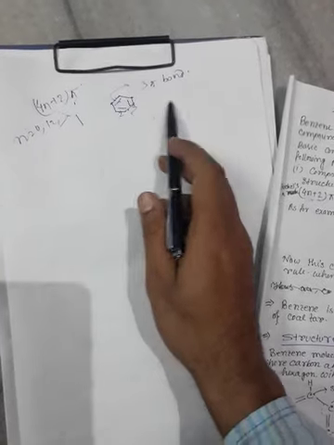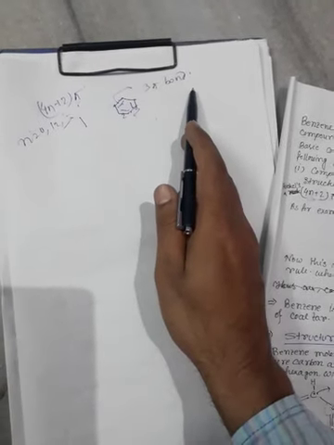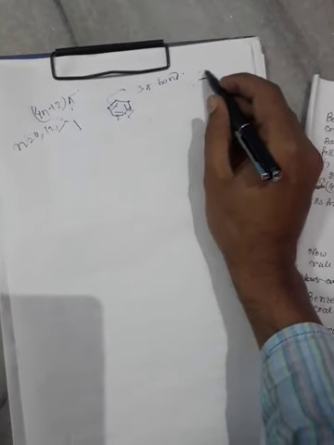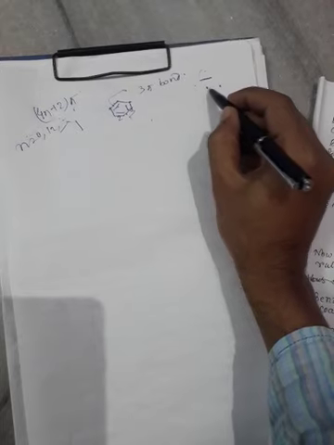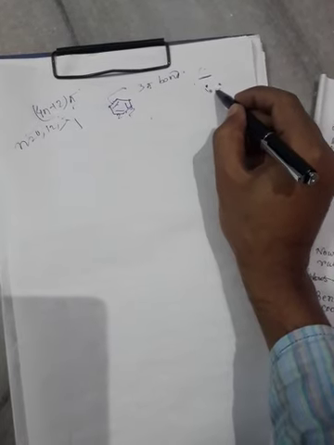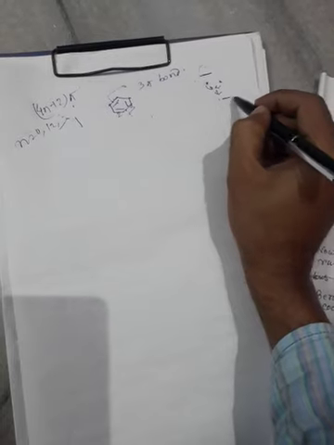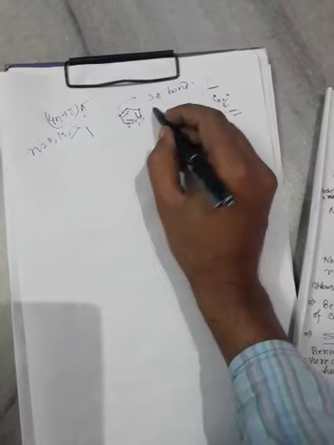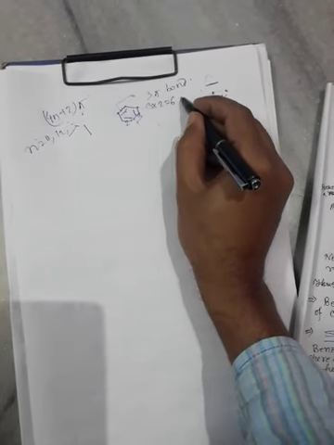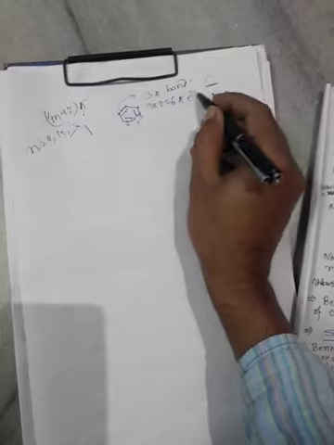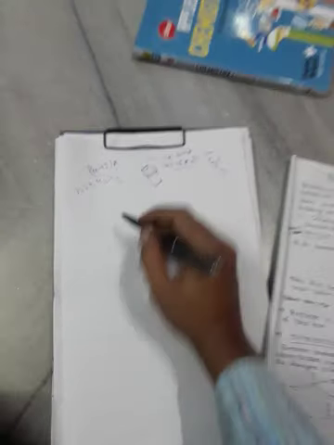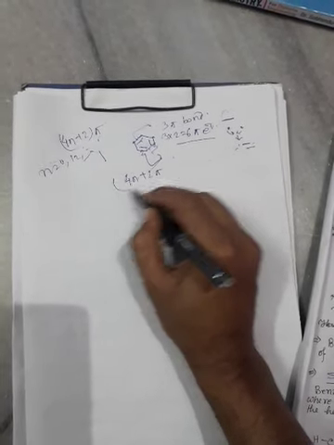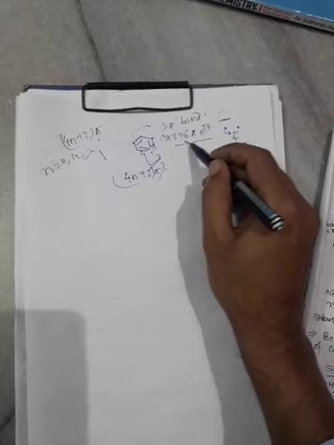Now how many pi bonds are present in this compound? Three pi bonds. One bond is produced by 2 electrons. Two electrons combine together and form one bond. Here 3 pi bonds are present, therefore 3 into 2 equals 6 pi electrons are present in this compound. Now what is Huckel's rule? 4n plus 2 pi. Here we have 6 pi electrons.